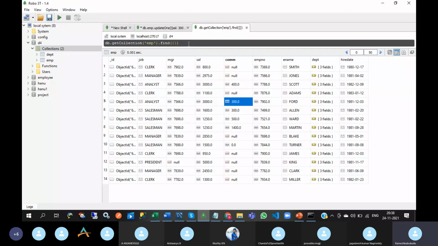But one more difference is there between update and update one.